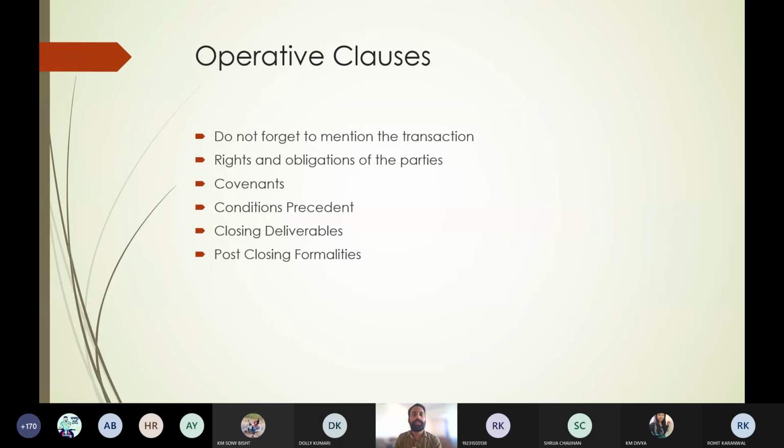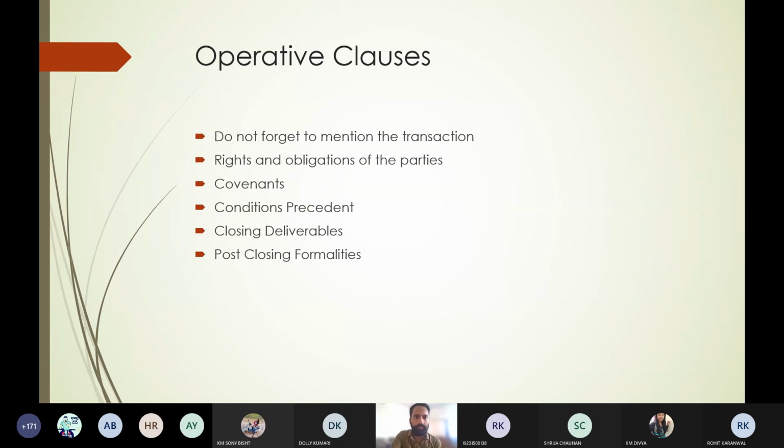Like shares are allotted, so how the shares shall be allotted to the parties, or any kind of entries in the statutory record are to be done after closing, or any kind of intimations to be given to the banker, insurer, or any party to the contract, then these are the post closing formalities. I know it might be a little bit technical or difficult for you, but if you understand all these things slowly, it will be very easy.